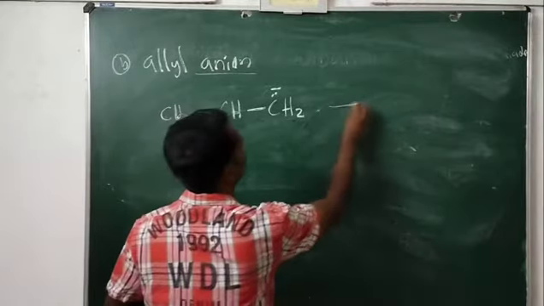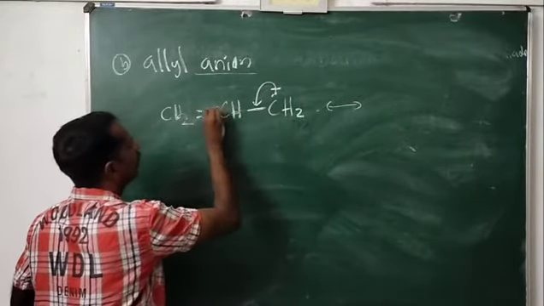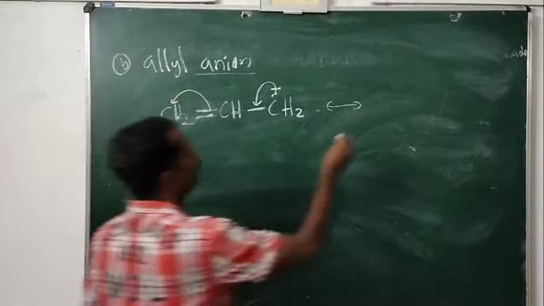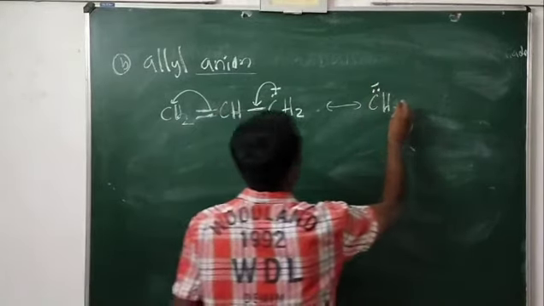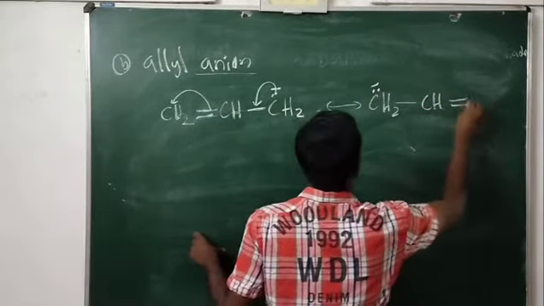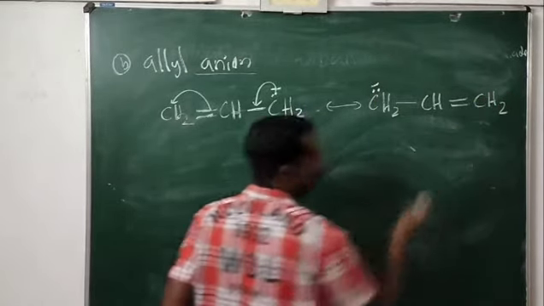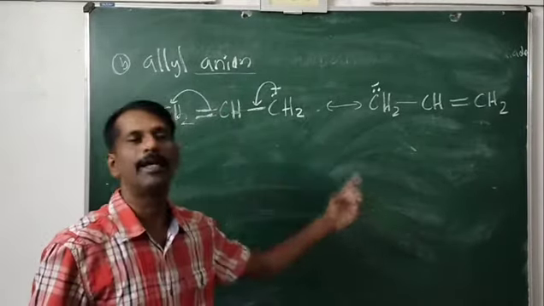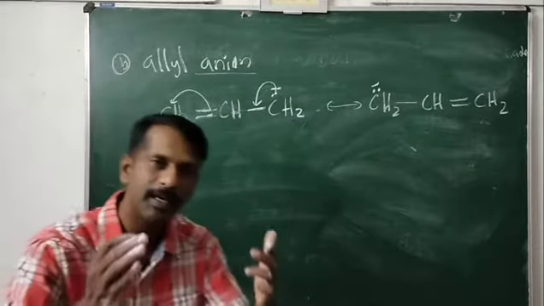What do you mean by resonance? Look here. This pair of electrons will be shifted to here. Then what will happen? One bond will be shifted to this carbon. So what structure will we get? CH2 with a pair of electrons here, and here it becomes a single bond, CH, double bond CH2. In the next step, this will come here. So it can stabilize by resonance. So allyl anion is stable. Why is this anion stable? Because it can be stabilized by resonance.